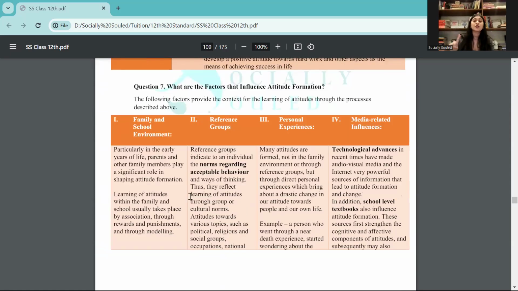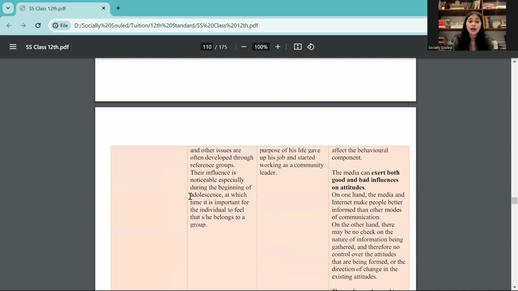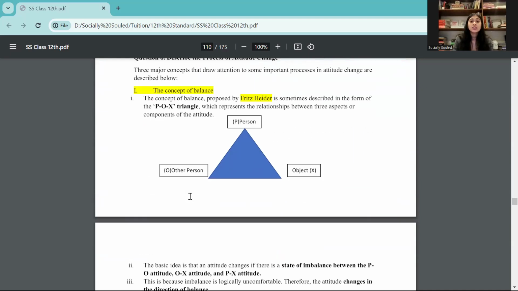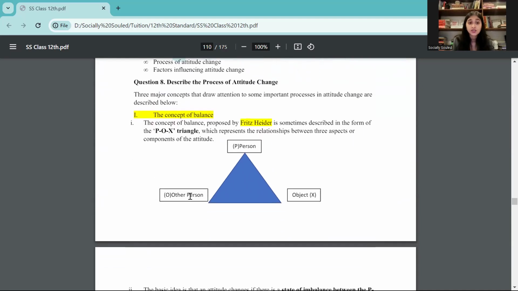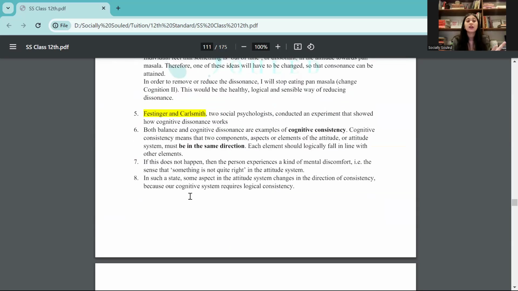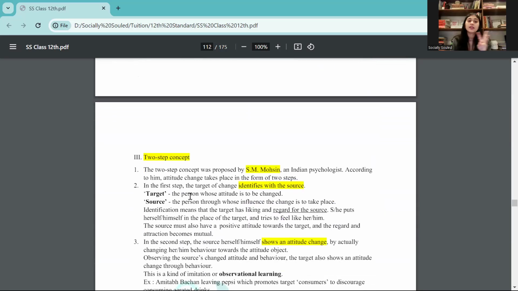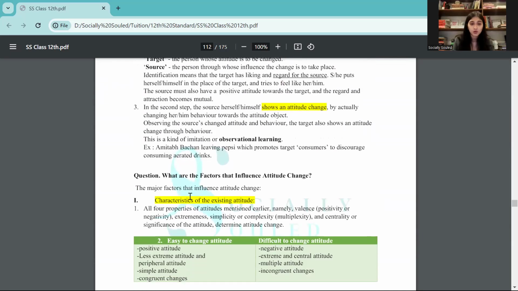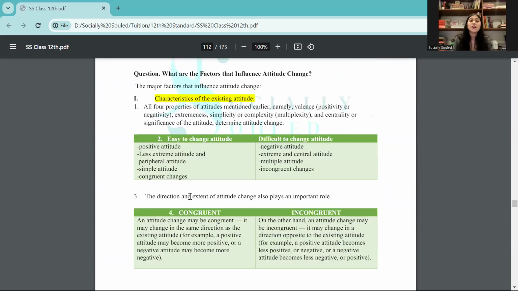Then influence on attitude formation. One is attitude change, one is attitude formation. So don't get confused with the sub points of either of these. All right. So then we have attitude change, or describe the process. So the concept of balance is there, cognitive dissonance, and another one that was given by the two-step concept by S.M. Mohsin. All right. Then factors that now influence attitude change.